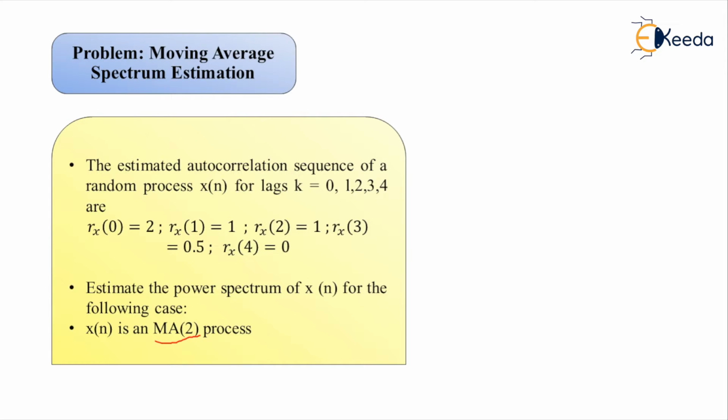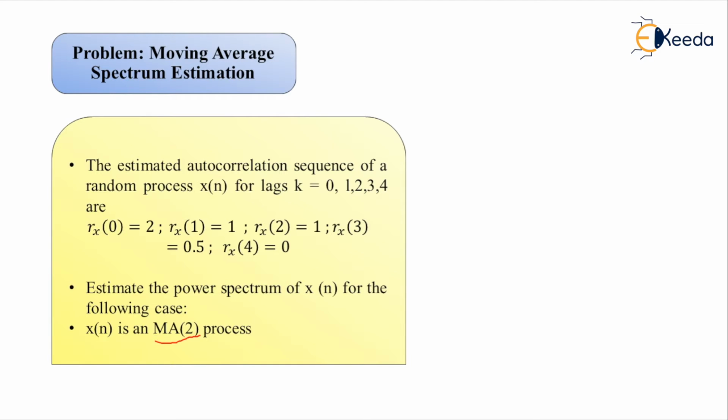There we have seen two approaches: either to make use of the estimate of the autocorrelation sequence, or to make use of the estimation of the filter coefficients represented by b suffix q. The first approach is the use of autocorrelation sequences.